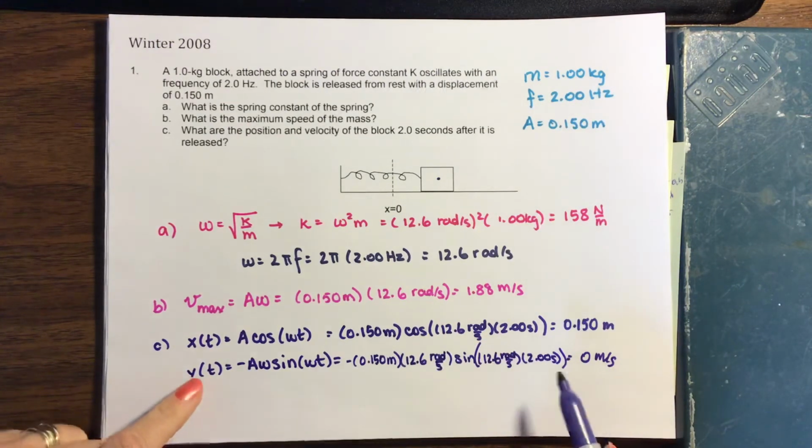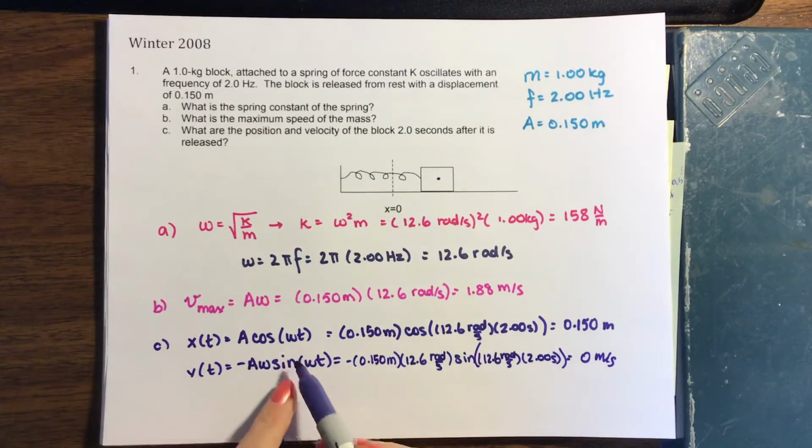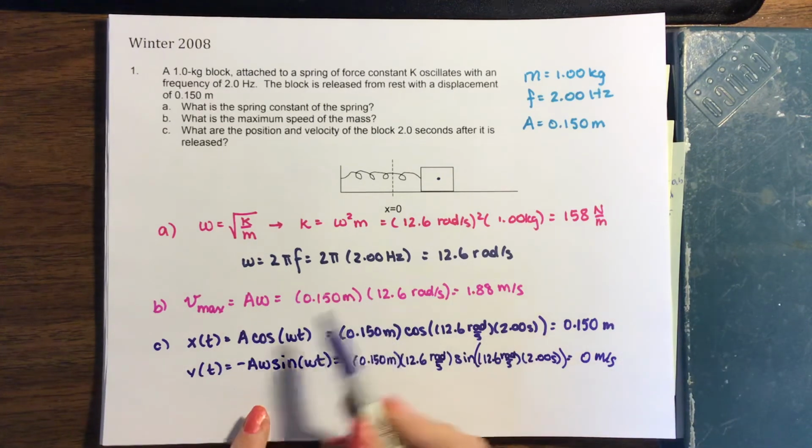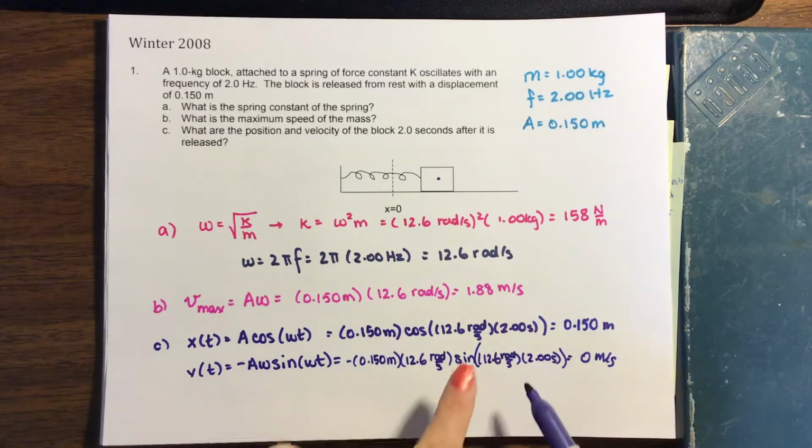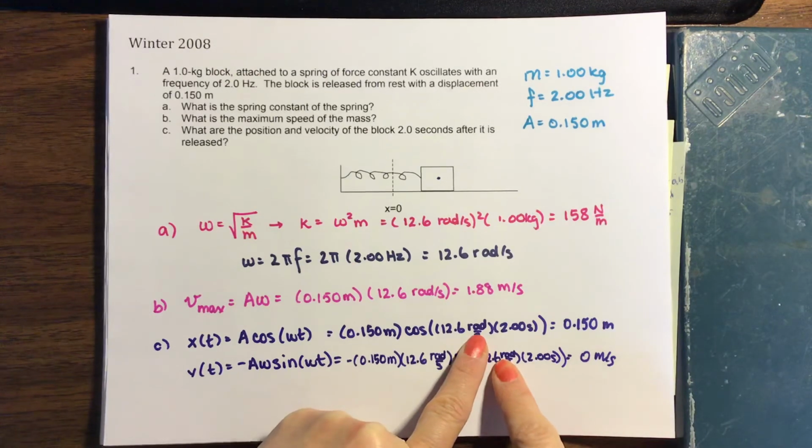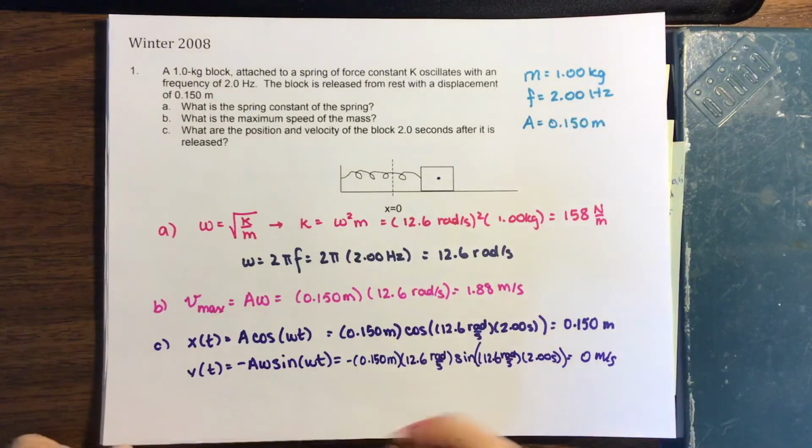One last thing to point out here, we're doing sine and cosine, so we need to put our calculator in the correct mode. When we're doing this oscillation stuff, we always use radians mode, and another clue to that is that our omega is in radians per second. That's an indicator that we need to use radians mode.